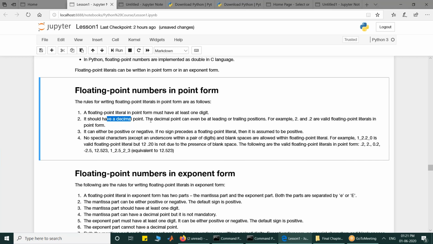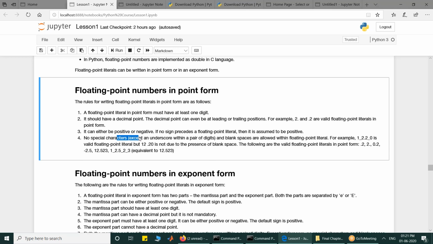The decimal point can be at the leading position or at the trailing position. For example, 2. is valid, it means 2.0, or .2 is valid, it means 0.2. They are valid floating point numbers. They can be either positive or negative. If there is no sign, it is assumed to be positive. No special character except underscore is allowed.